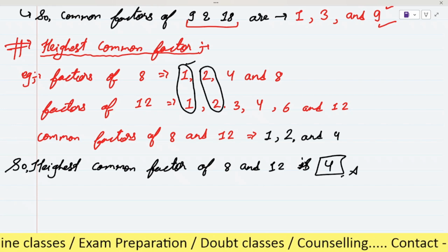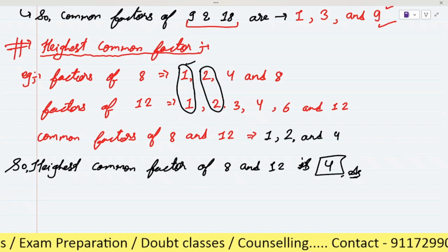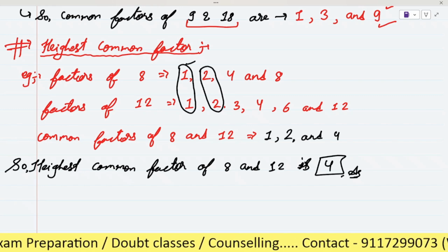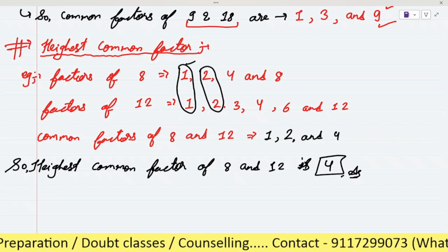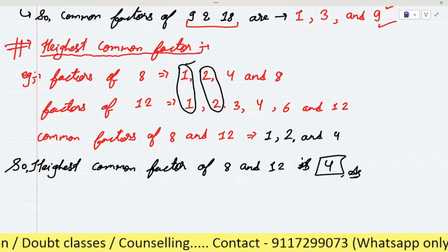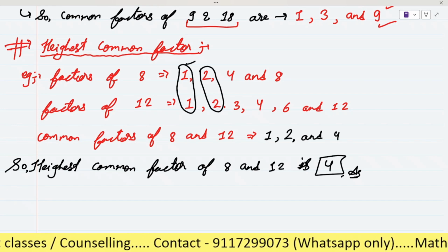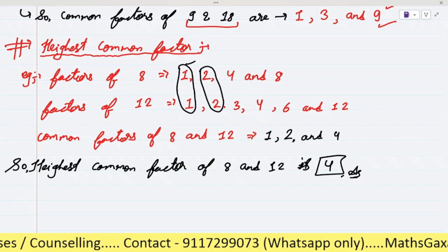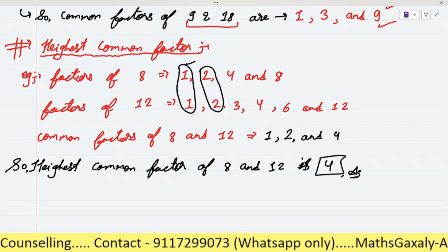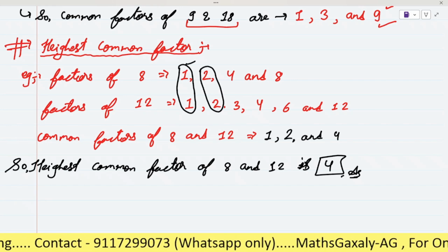It means the highest number which can divide both 8 and 12, that is 4. So 4 is the greatest number which can divide both 8 and 12. Is it clear now? So this was the concept of highest common factor. I hope you now got the concept.